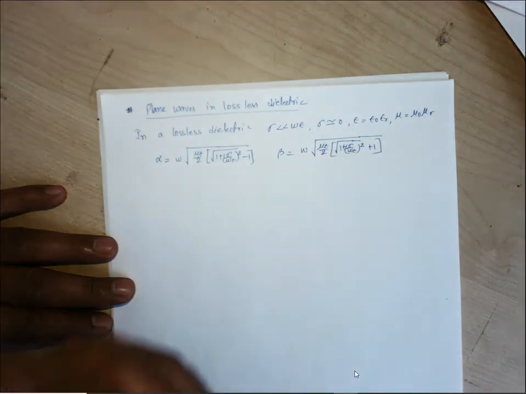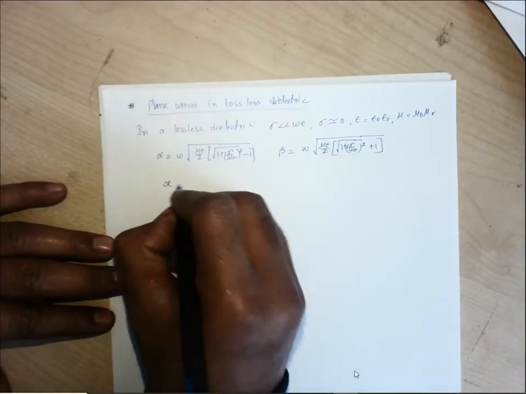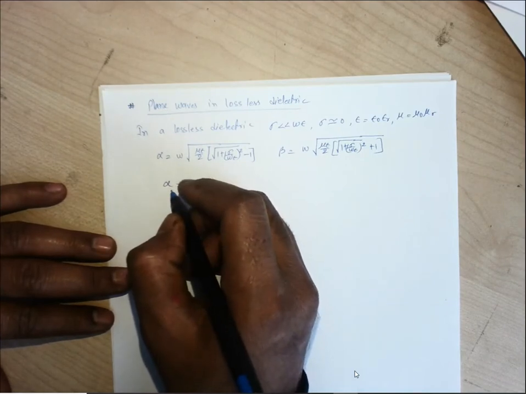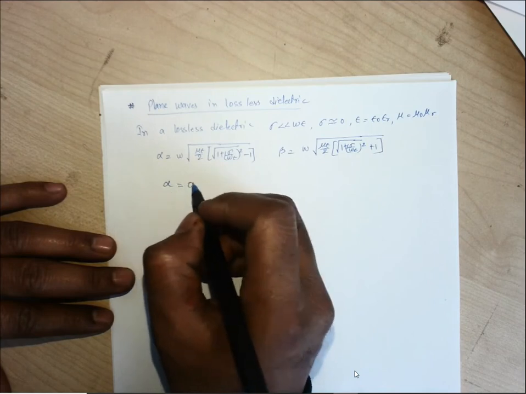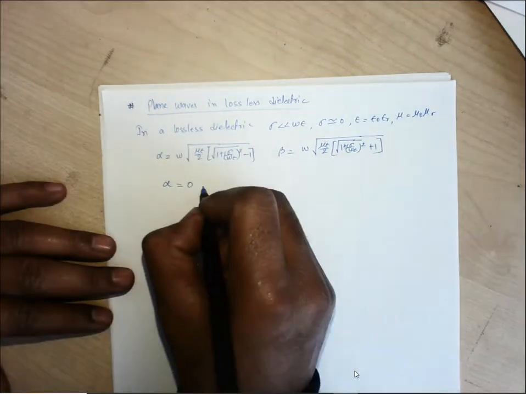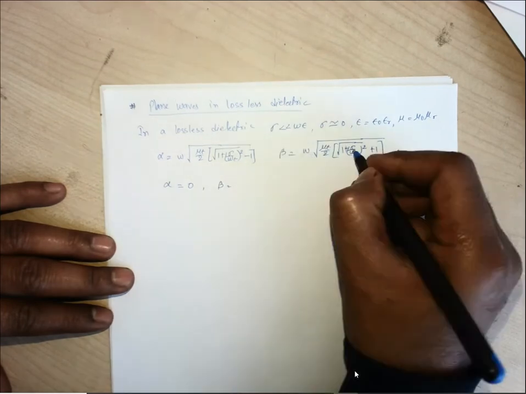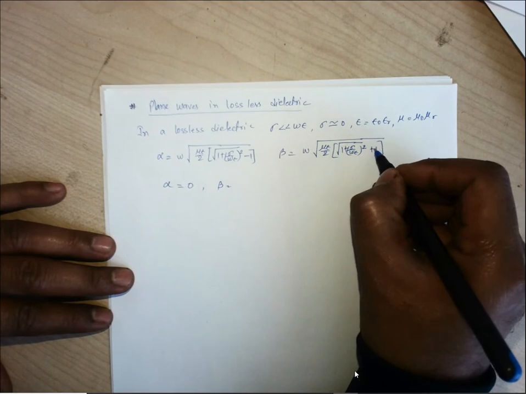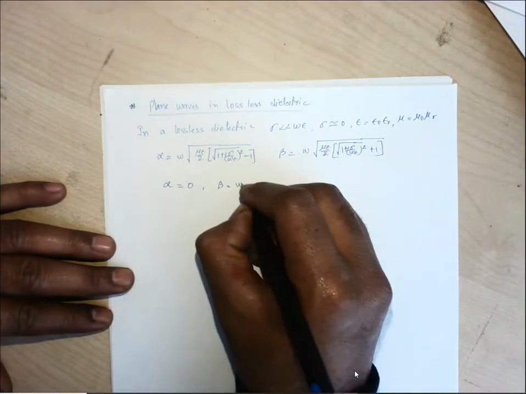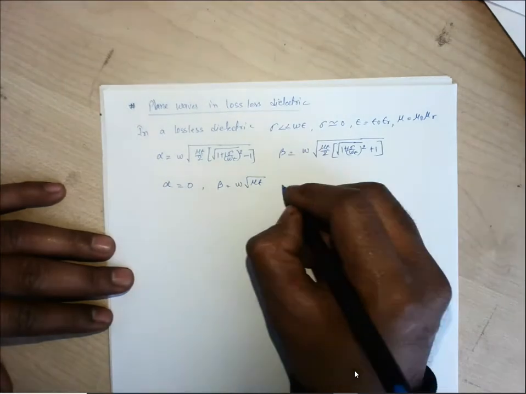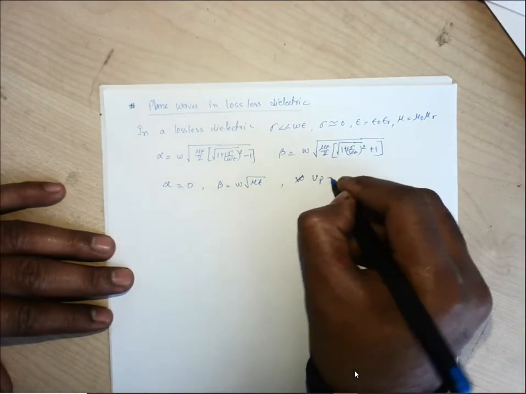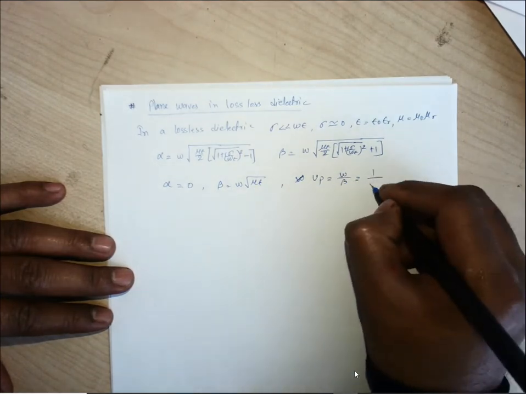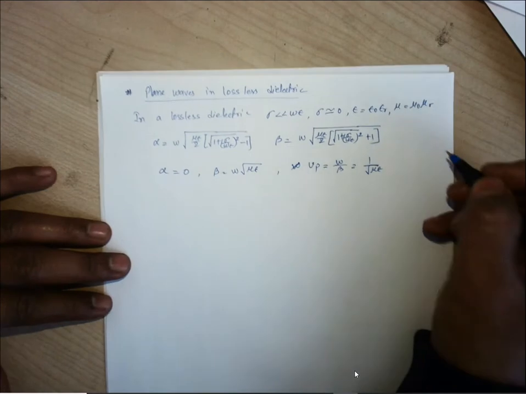Obviously sigma approximately becomes 0 for lossless, so let us put sigma equals 0. For this case alpha will become 0. For a good dielectric alpha will definitely become 0. What will be the value of beta? If we put sigma equals 0, it is root over 1 plus 1, which is 2, so the 2 will get cancelled, and it will be omega root over mu epsilon. What will be the phase velocity? Omega by beta, so it will be 1 by root over mu epsilon, right?